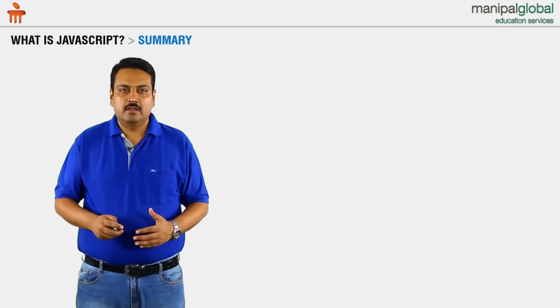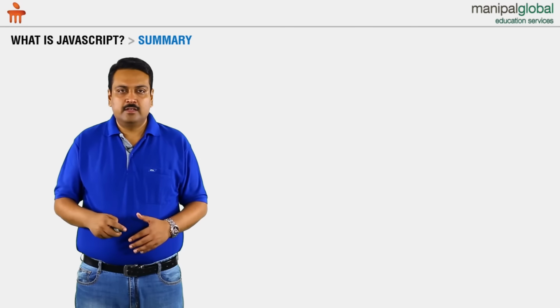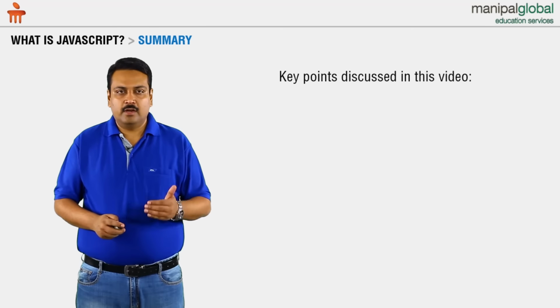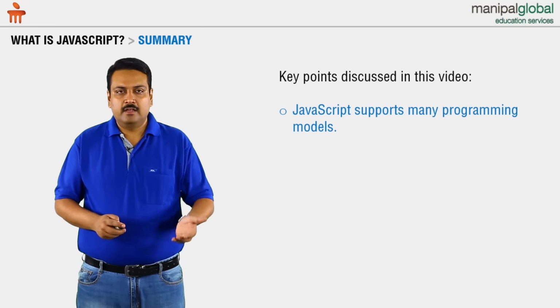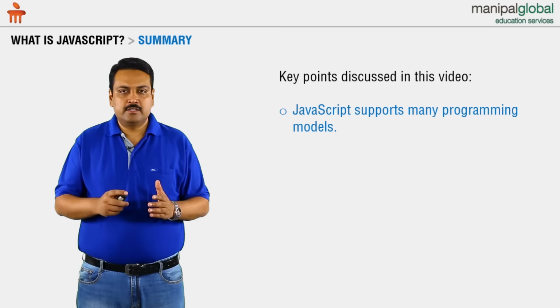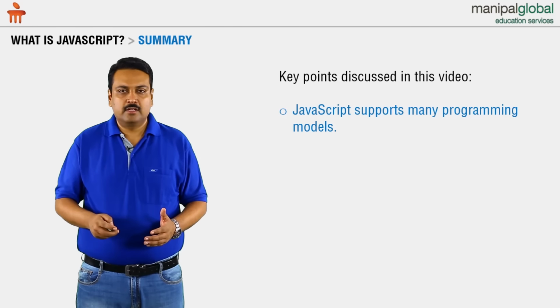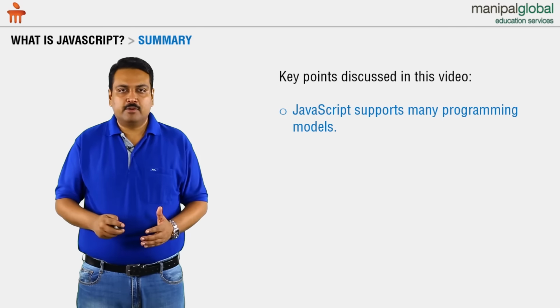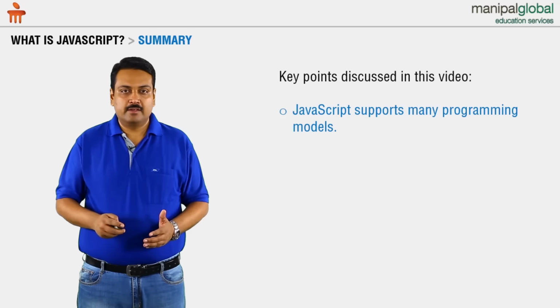Now let us recap what we have done in this lecture. We have learnt what JavaScript is and how this language has various characteristics. JavaScript has support for many programming models like functional programming, object-based programming, imperative programming, and structured programming.